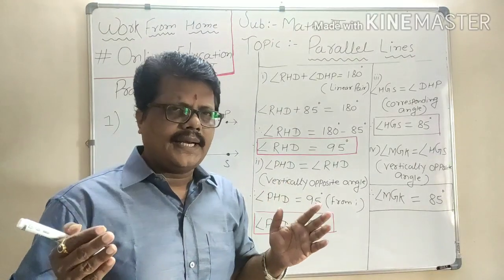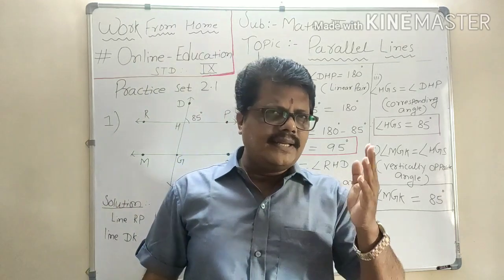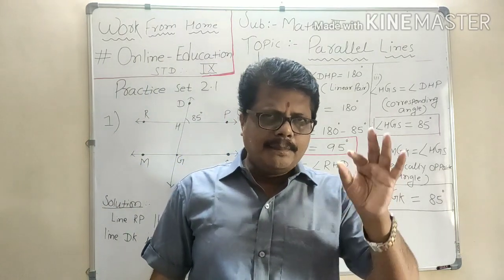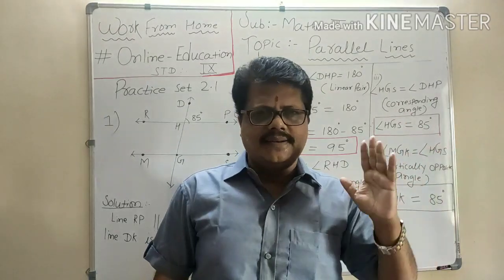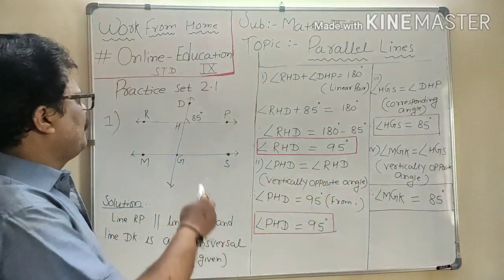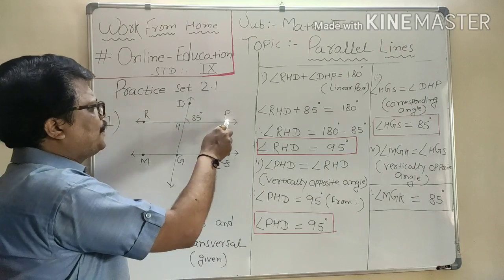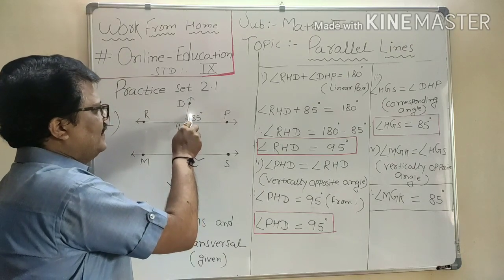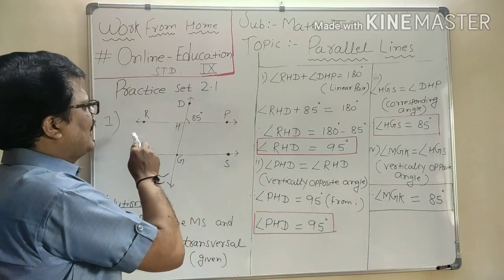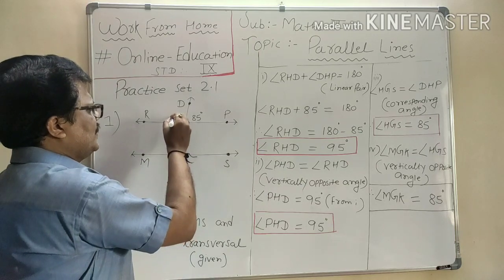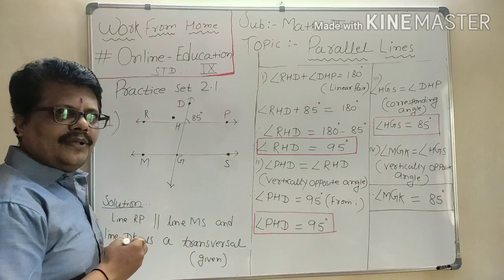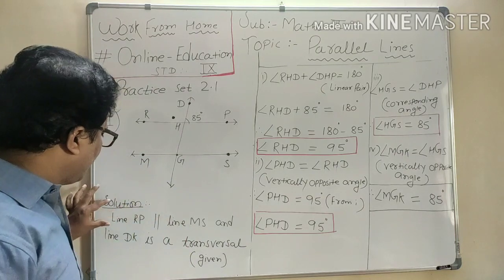Dear student, you know that we write the name of an angle in three letters, and the middle letter represents the angle, right? So when I am talking about angle DHP, that means this angle. Then angle RHD, are you able to see the angle RHD? Yes, this is the angle RHD, right? So our solution begins from here.